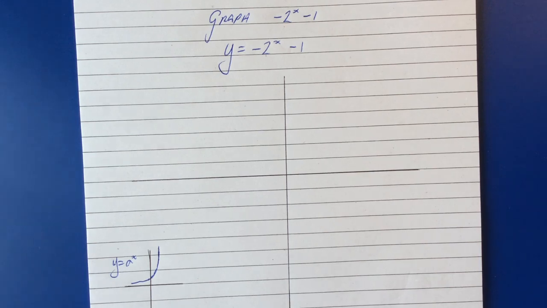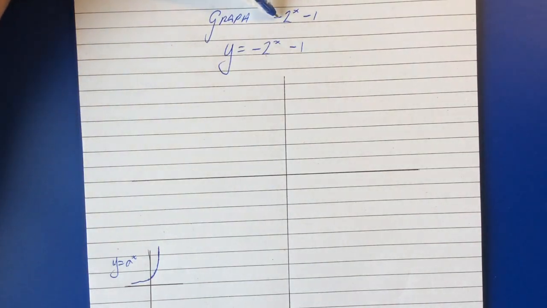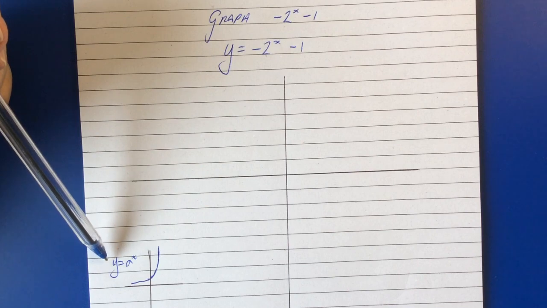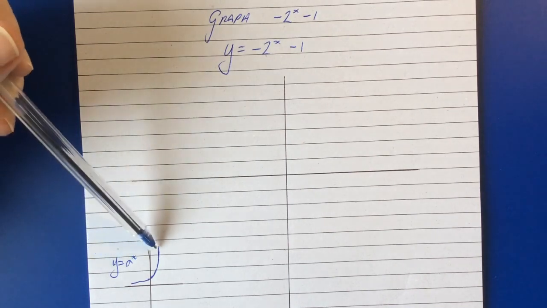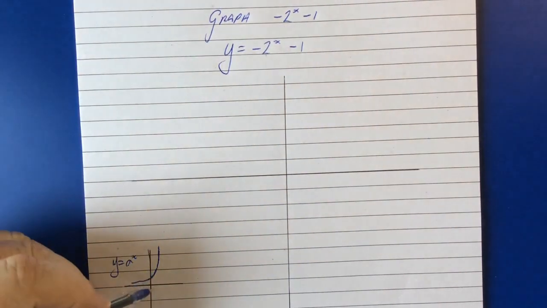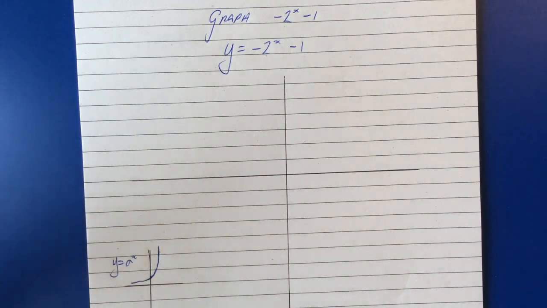And today we're looking to graph this exponential function, negative 2 to the power of x minus 1, or y equals negative 2 to the power of x minus 1. And just to start out with, down in the left-hand corner of this frame, you'll see a sketch of a standard exponential graph, y equals a to the x. This point of intersection on the y-axis is 1.